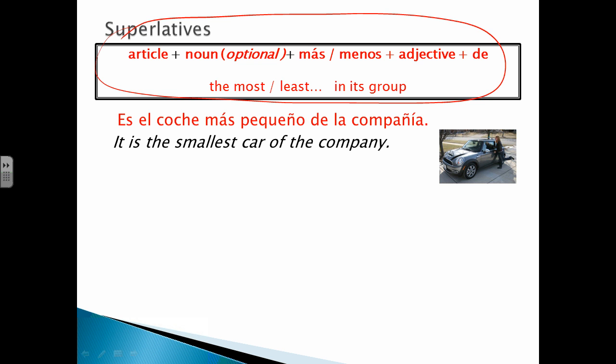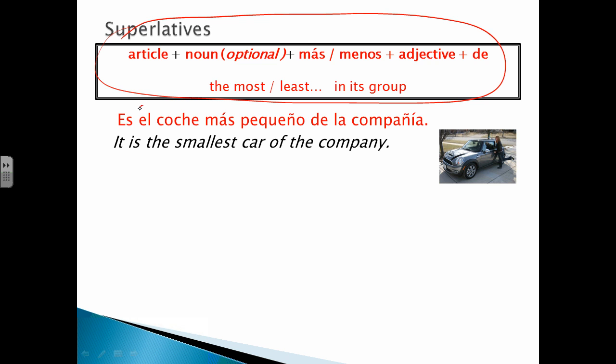With a superlative, you are trying to say the most or the least. You're not comparing two things. You're trying to say it's the best, it's the worst. You're not trying to say something is better than something else or something is equal. So in this situation, it is the smallest car of the company. So, es el coche más pequeño de la compañía.